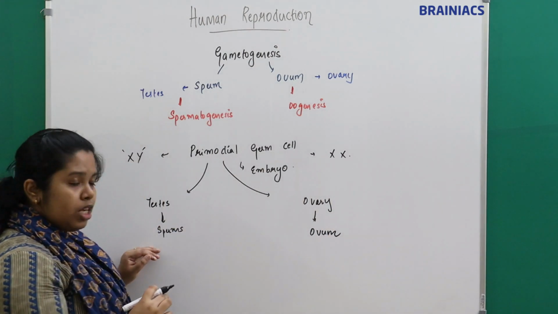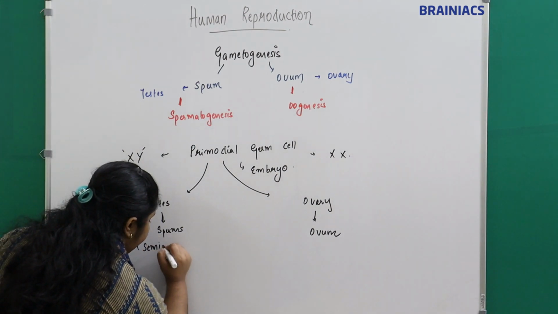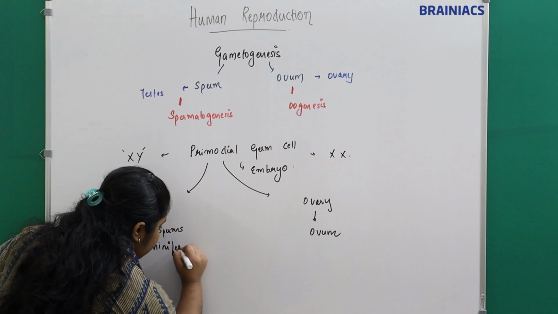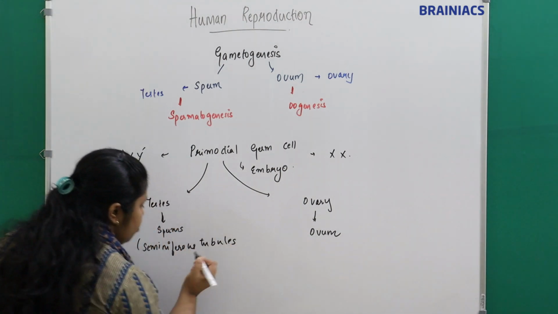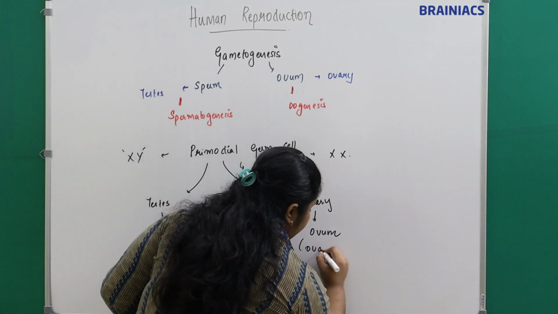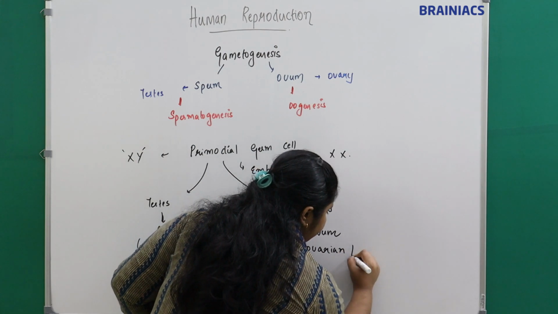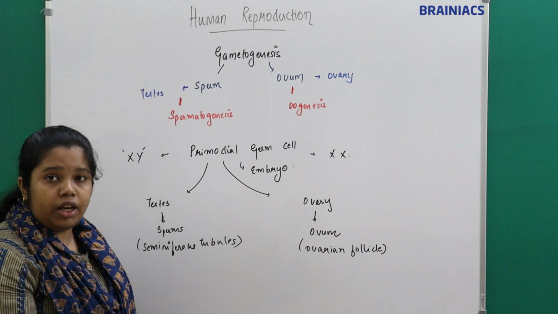Where are the sperms produced in the testis? It is in the seminiferous tubules. And in the ovary, where? It is in the ovarian follicle.